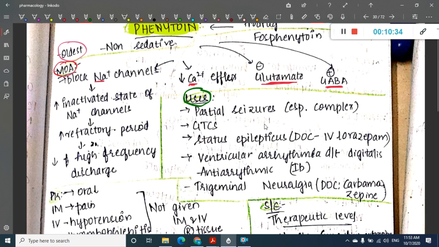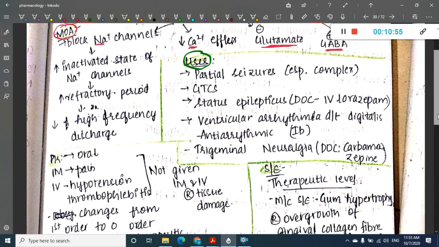What is the drug of choice for partial seizures? It is carbamazepine. Drug of choice for generalized tonic-clonic seizures is sodium valproate. Drug of choice for status epilepticus is IV lorazepam. Drug of choice for trigeminal neuralgia is carbamazepine. So it is not a drug of choice, but you can use it in all these conditions also.